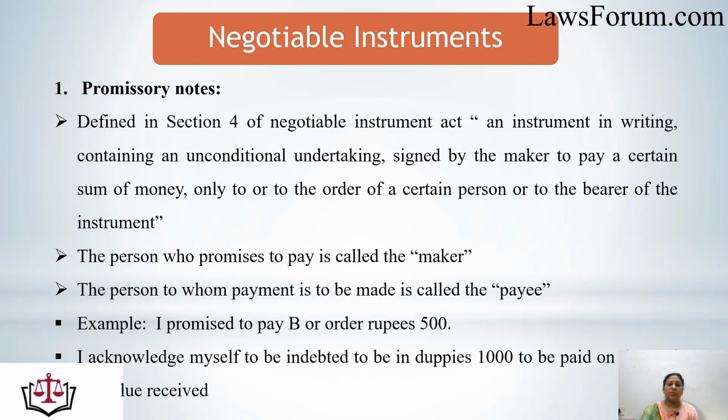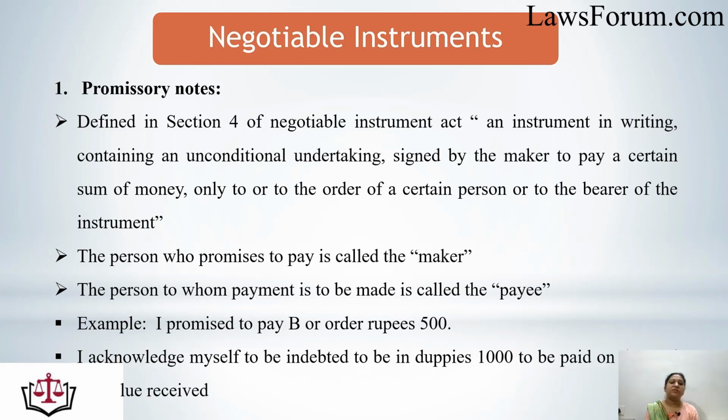That means the promissory note must be signed by the maker of that instrument, to pay a certain sum of money. So here the signature should be there, regarding paying a certain sum of money to whom? That is, only to or to the order of a certain person or to the bearer of the instrument. Bearer here means the holder of the instrument.